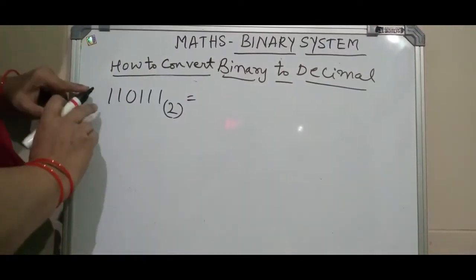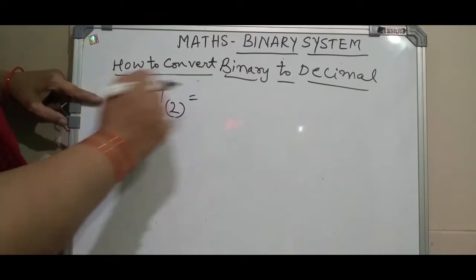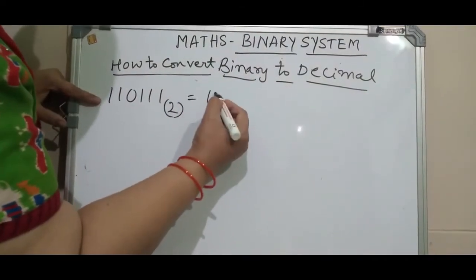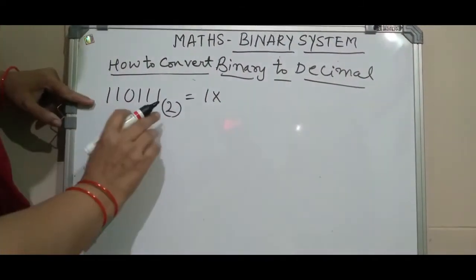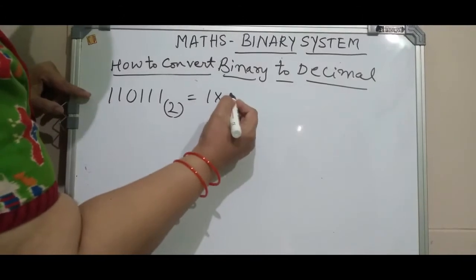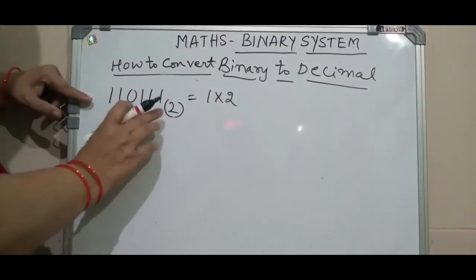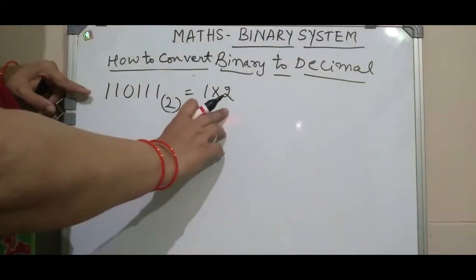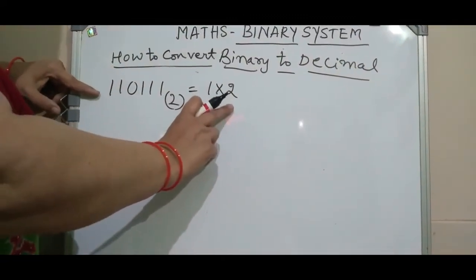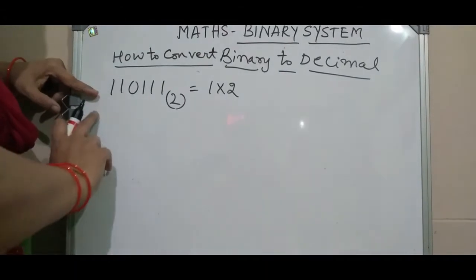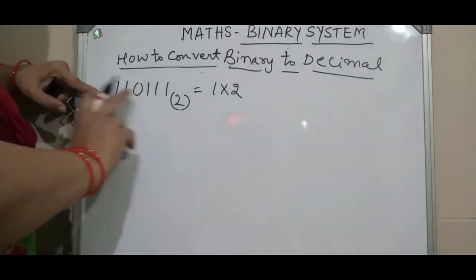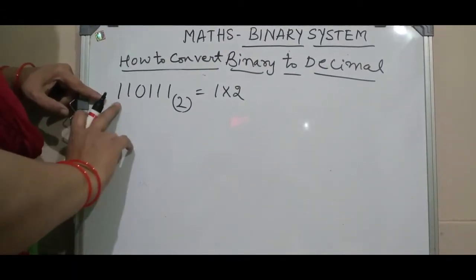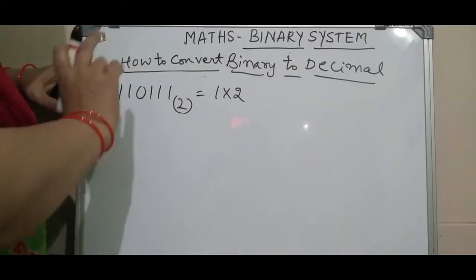Here what we should do is, we consider the first digit 1 and multiply this by the base number. The base number is 2. Because it is a base 2 binary system, the base number will be 2 here. First you count the number of digits in the given problem. See, that is 1, 2, 3, 4, 5, 6, isn't it?